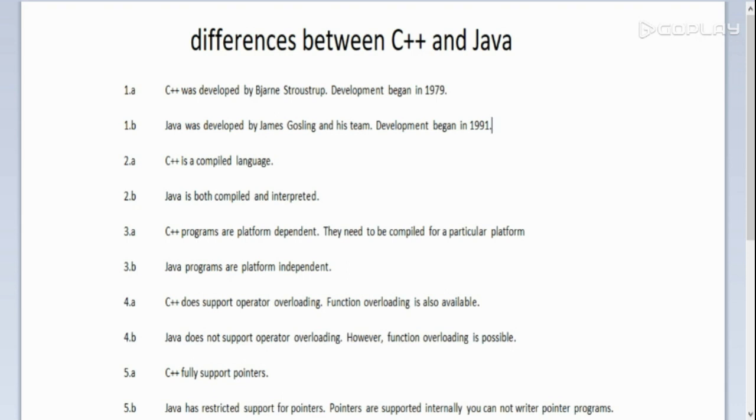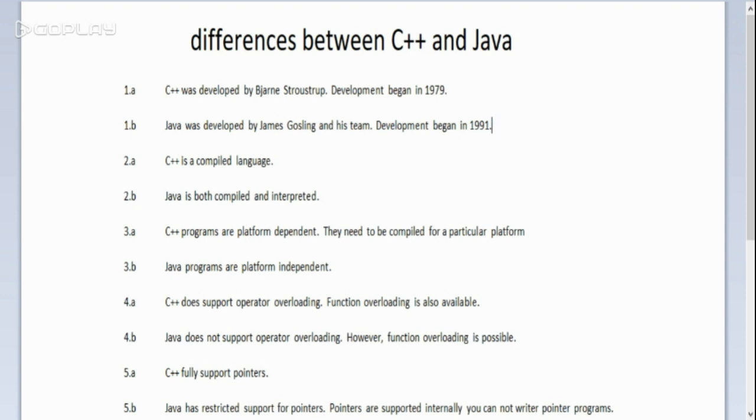machine language. C programs are platform dependent. They need to be compiled for a particular platform. Java programs are platform independent. As I said earlier, Java programs are cross-platform and can run on any platform. But C++ programs are for a specific platform: the platform on which we write it is the only one it will run on.